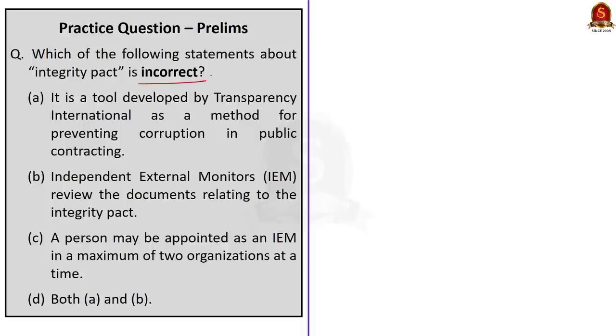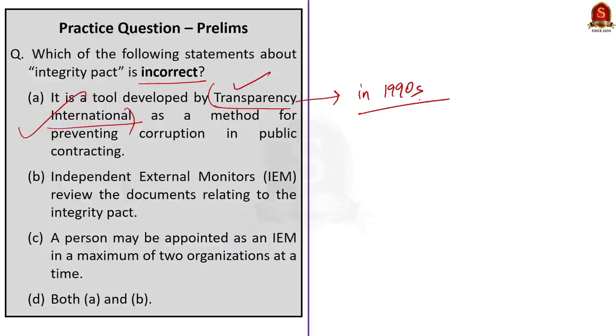Statement A. It is a tool developed by Transparency International as a method for preventing corruption in public contracting. So this statement is correct. Integrity Pact is a tool developed by Transparency International way back in 1990s. It was developed as a method for preventing corruption in public contracting. Now, this is essentially a document signed between a contracting authority, bidders, and an independent monitor. So, statement A is correct.